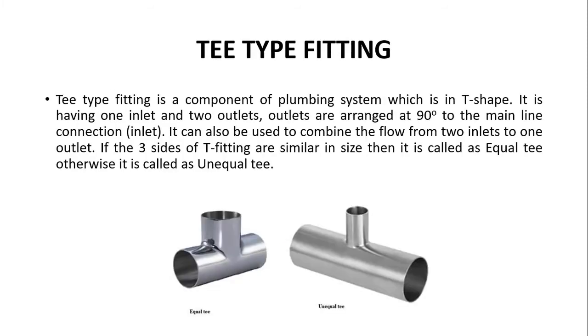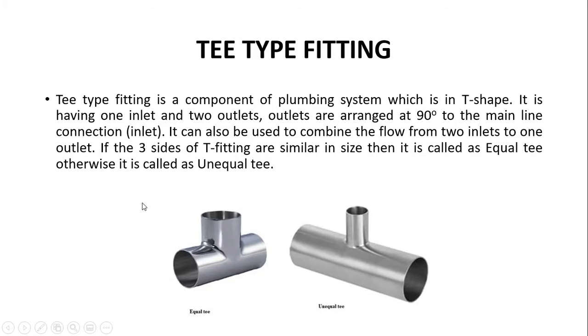Then we have T-type fittings. These are the two types of T fittings, and the shape also suggests the name. It's making a T. T-type fitting is a component of plumbing system which is in T shape. It always has one inlet and two outlets, and they are arranged at 90 degrees to the main connection, which is the inlet.